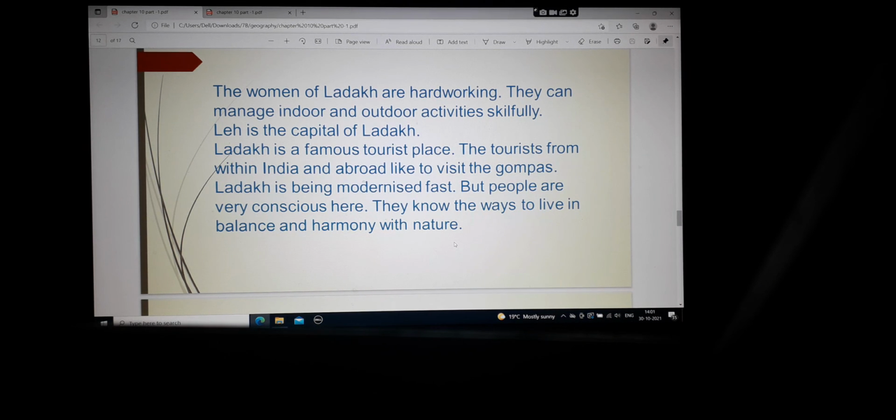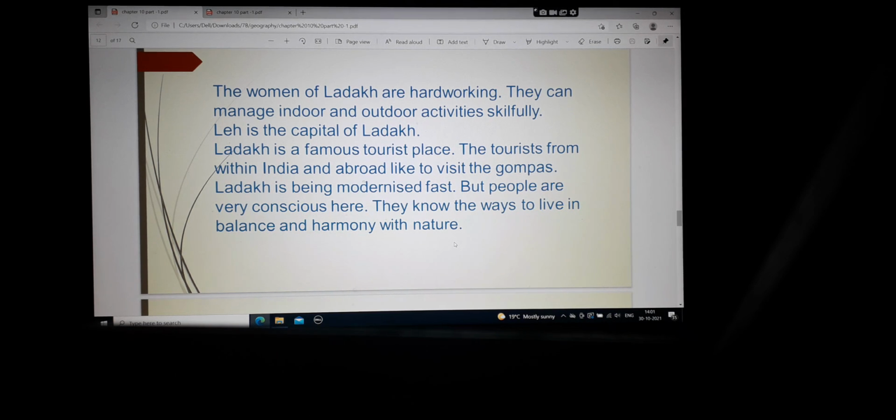Leh is the capital of Ladakh. Ladakh is a famous tourist place. The tourists from within India and abroad like to visit the Gompas. Gompas means the monasteries that are there in Ladakh.